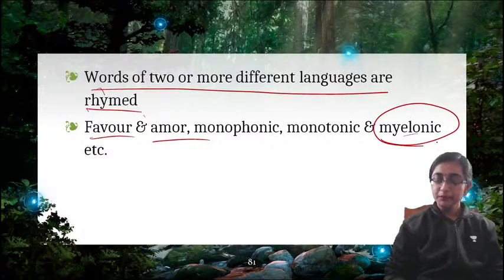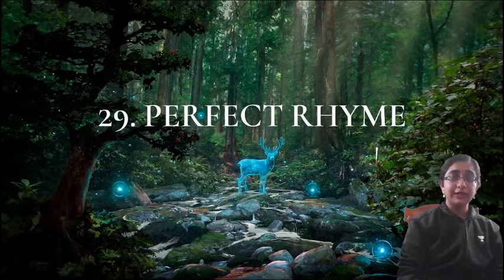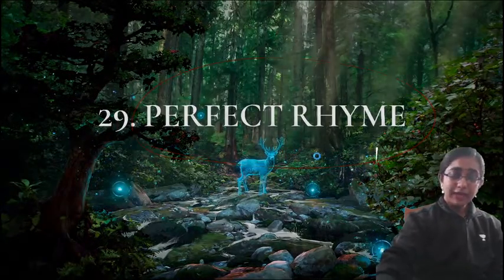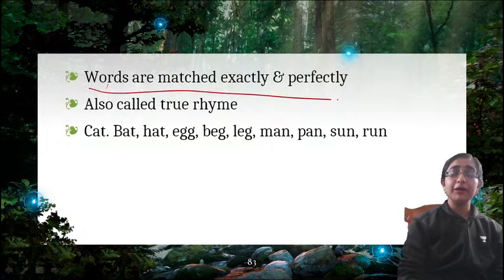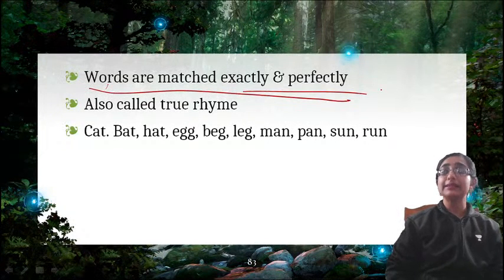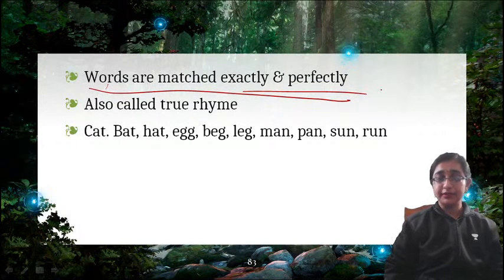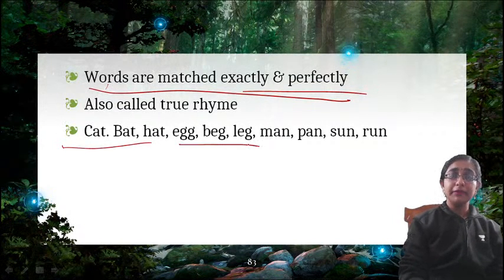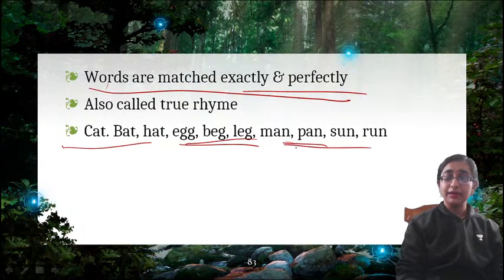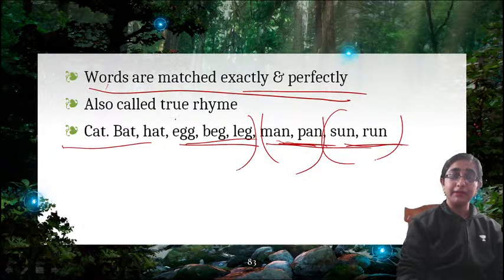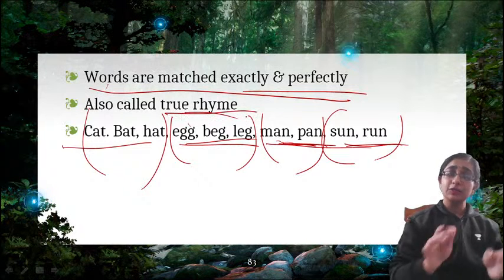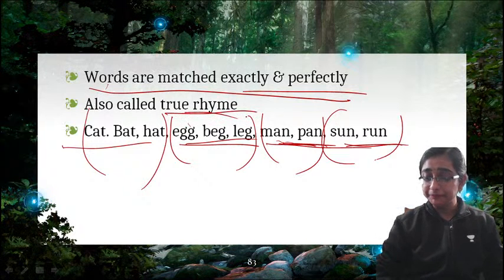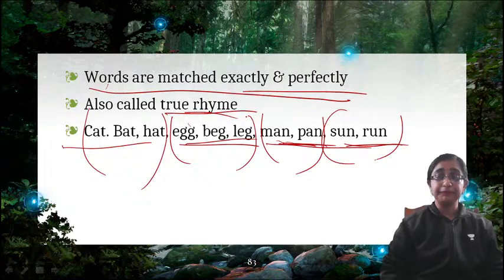Now, what next? Perfect rhyme. Perfect rhyme is what I have actually said right now, that words are matched perfectly and exactly. This we can see very much in nursery rhyme poetry. Cat, bat, hat, egg, beg, leg, man, pan, sun, run. They are all exact rhyming. There is no half rhyme or lazy rhyme. It is also known as true rhyme. So truly the words are creating rhythm. That is called perfect rhyme.